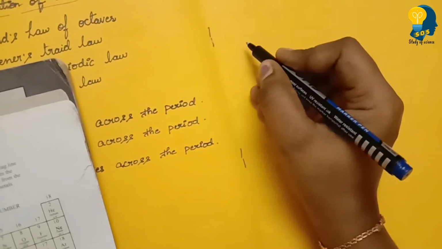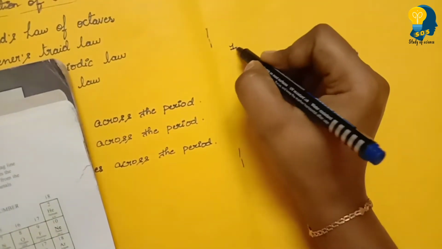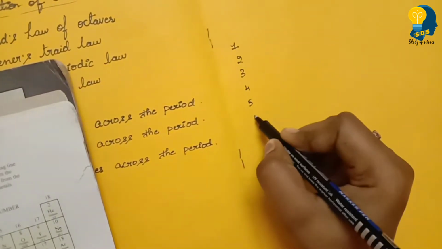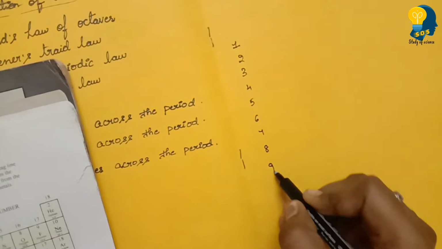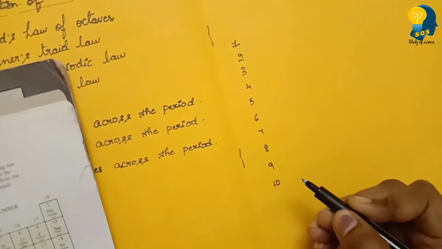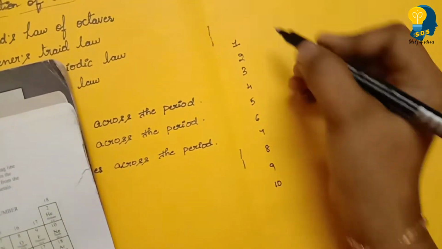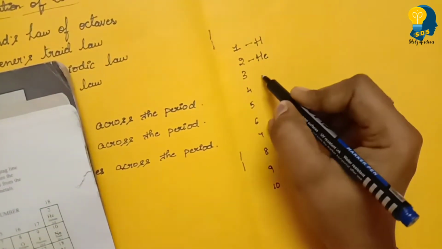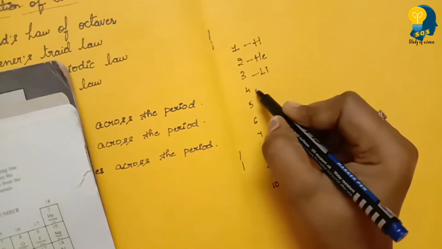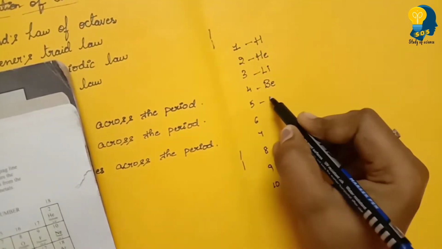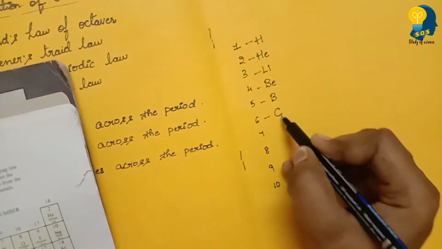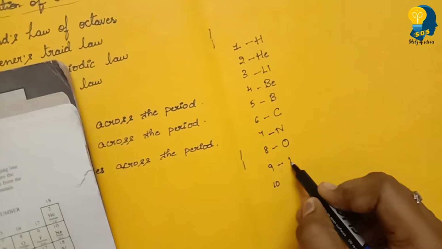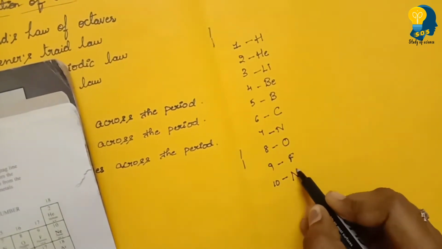First I will write the numbers 1, 2, 3, 4, 5, 6, 7, 8, 9, 10. So first 10 elements, it's very easy. Hydrogen, helium, lithium, beryllium, boron, carbon, nitrogen, oxygen, fluorine and neon.